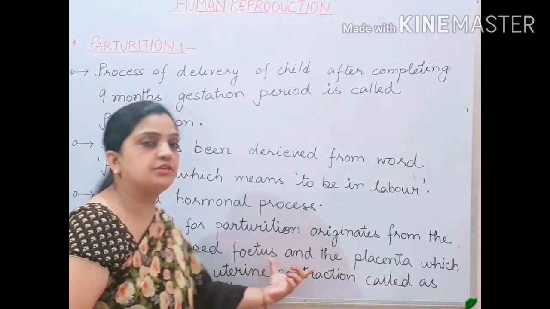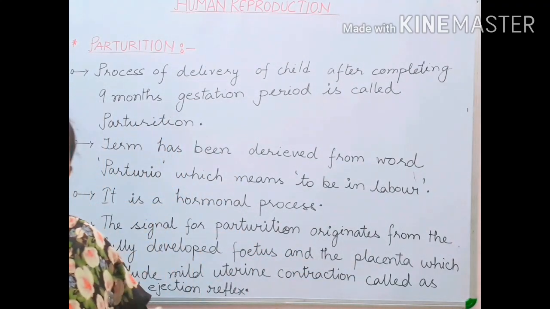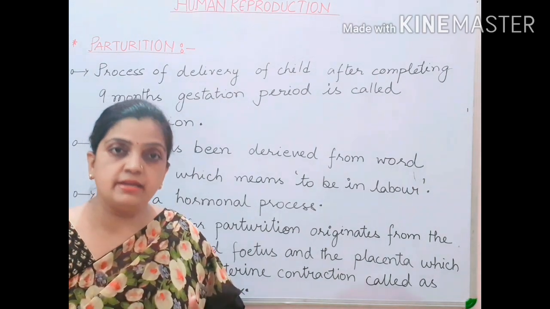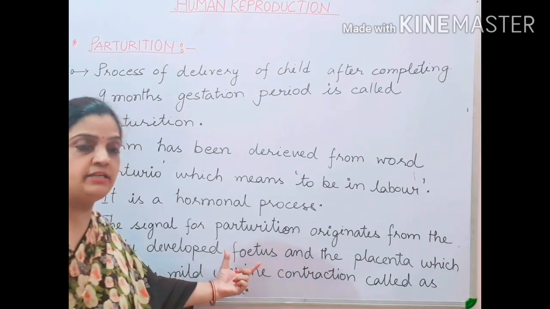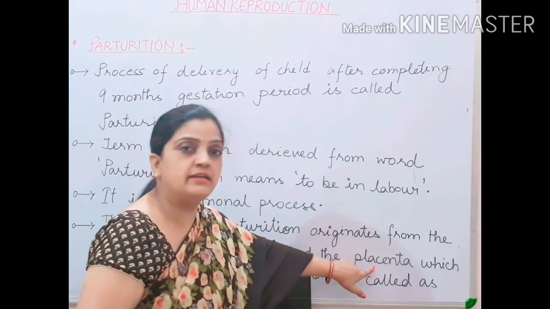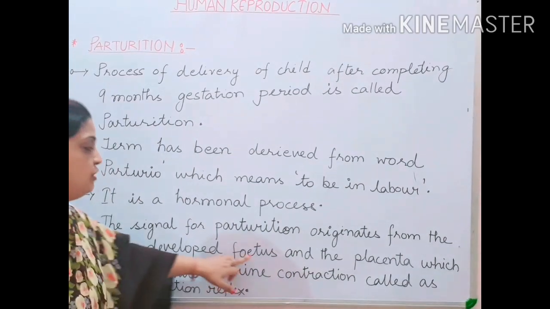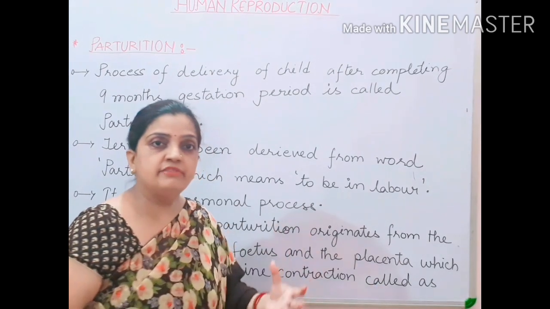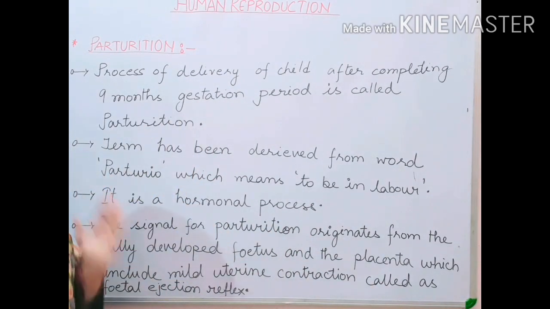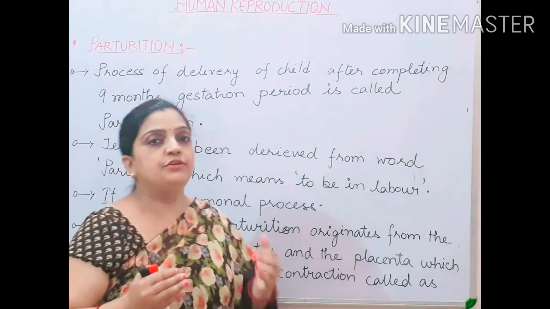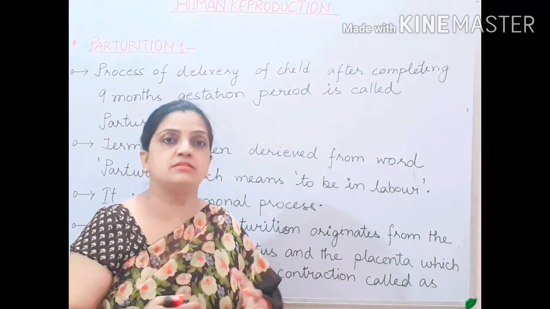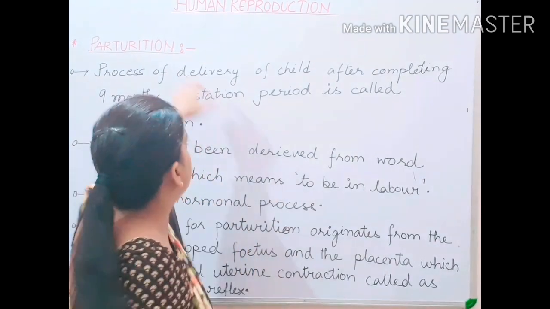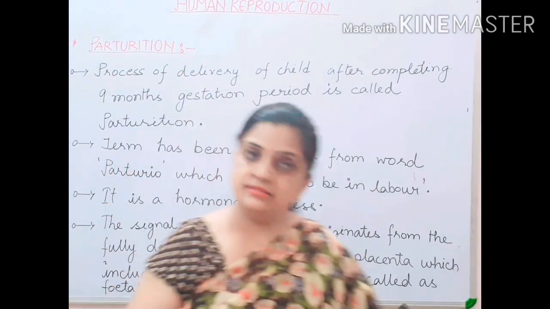From this, the question might be asked: from where is the signal of parturition created? Children, the signal is created from the fully developed fetus. Along with it, do not forget the word placenta. The fully developed fetus and the placenta both give a joint signal to the wall of the uterus so that the contraction of the muscles inside the uterus can start and the child can be pushed out so that the parturition process can take place.